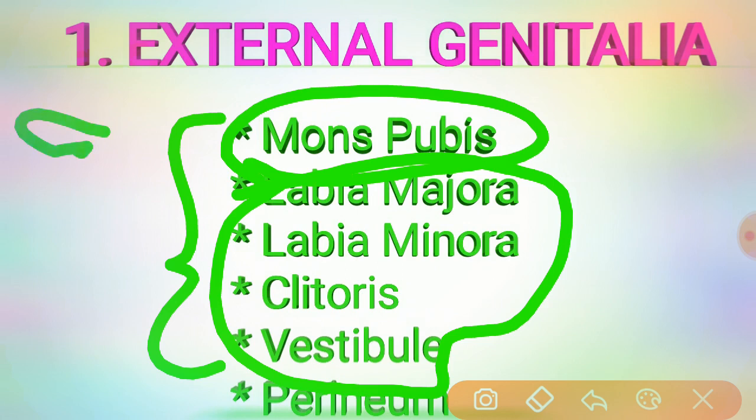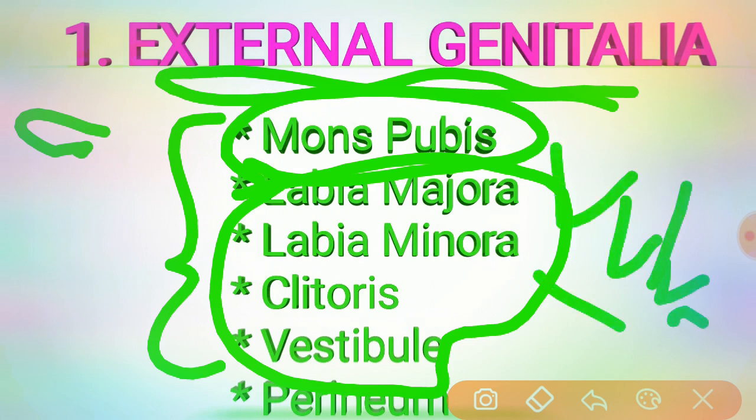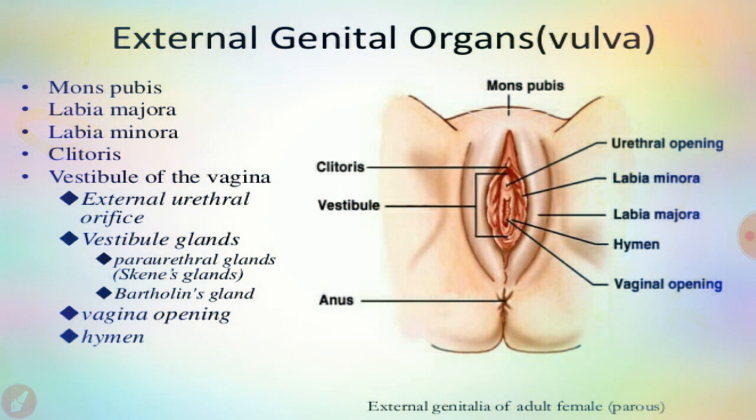The genitocrural fold. Okay, see here, the external genitalia means the vulva. The vulva area is completely covered by keratinized stratified squamous epithelium. So by which layer was the vulva covered? The vulva is covered by the keratinized stratified squamous epithelium. Got it? Coming to the external genital organs, let's discuss in detail what they are.